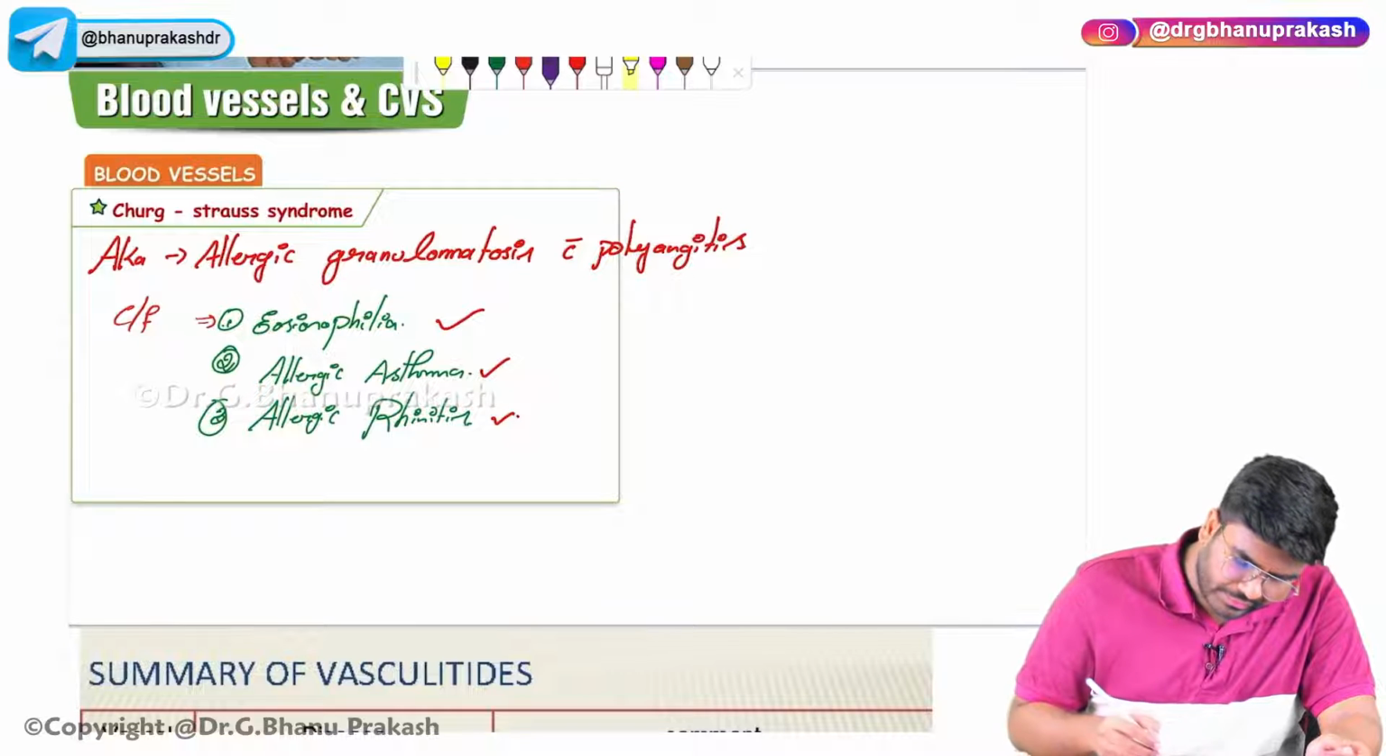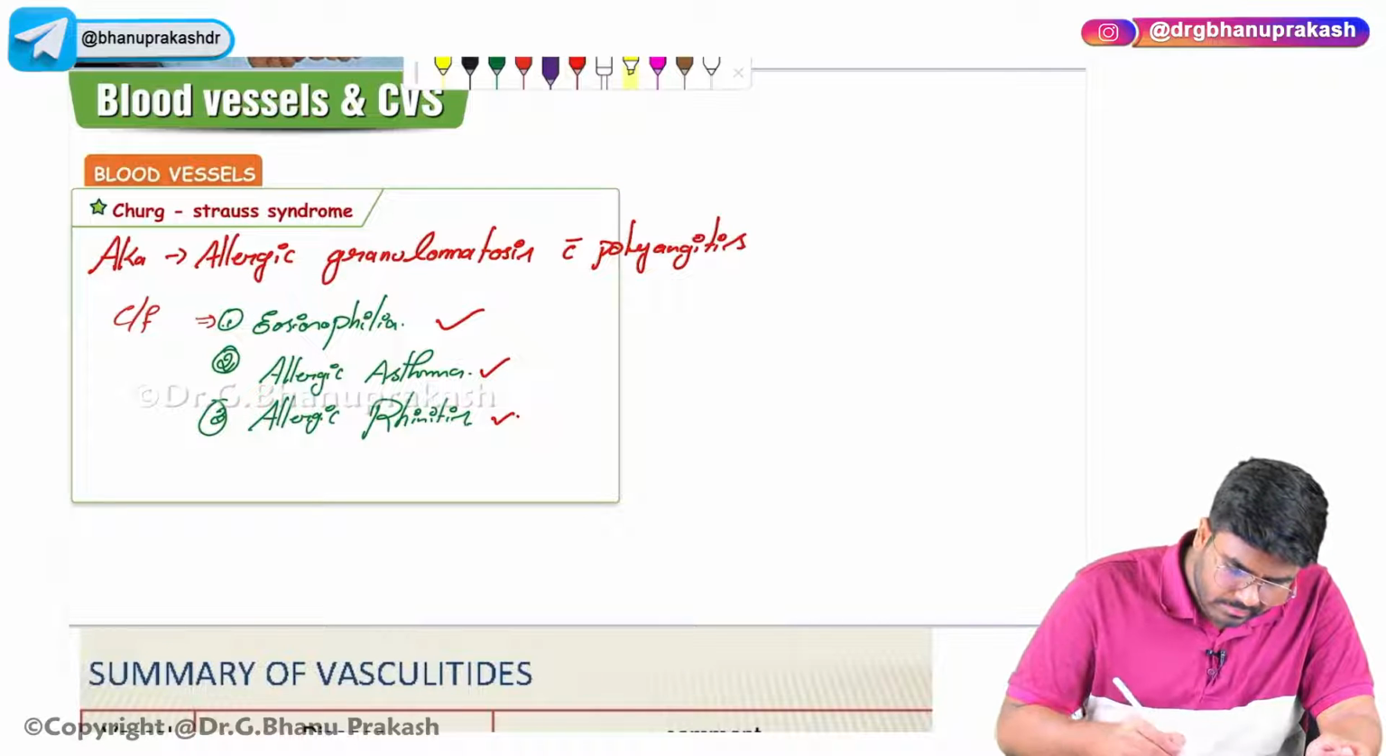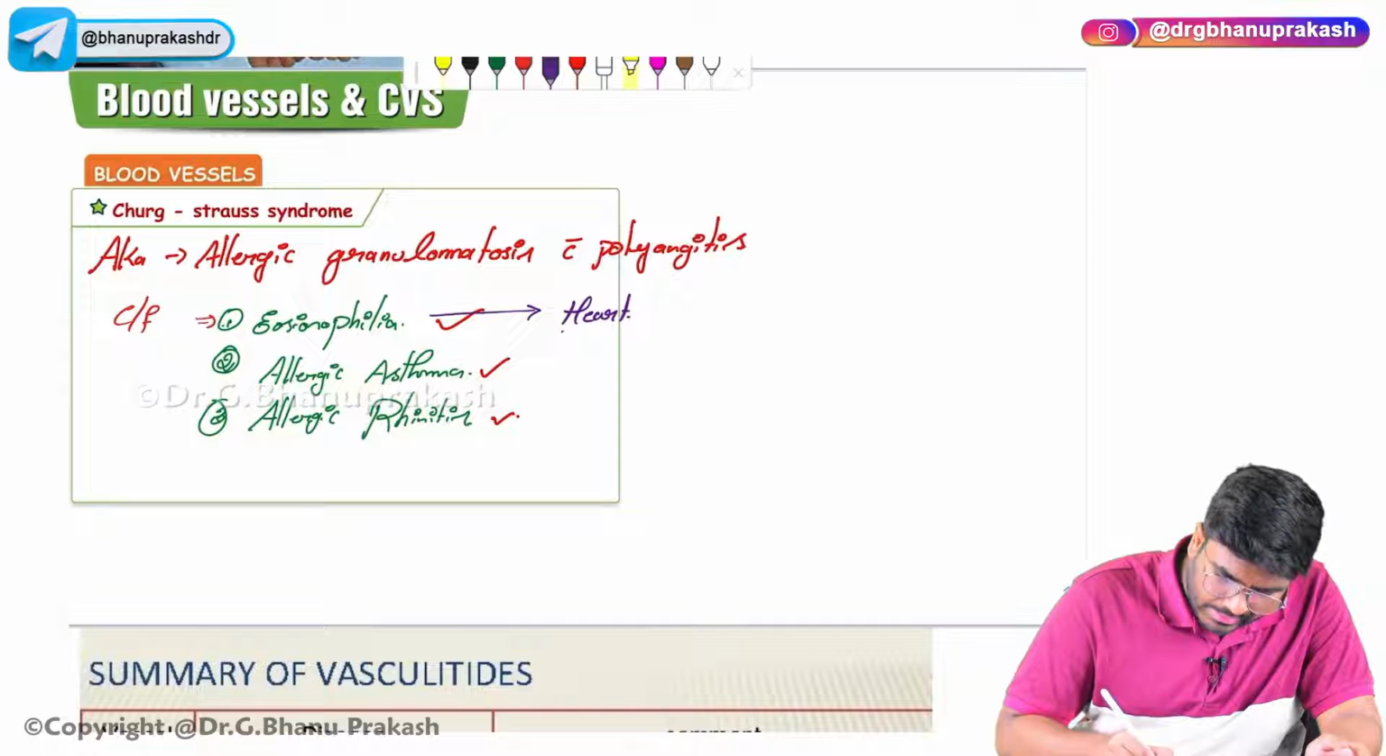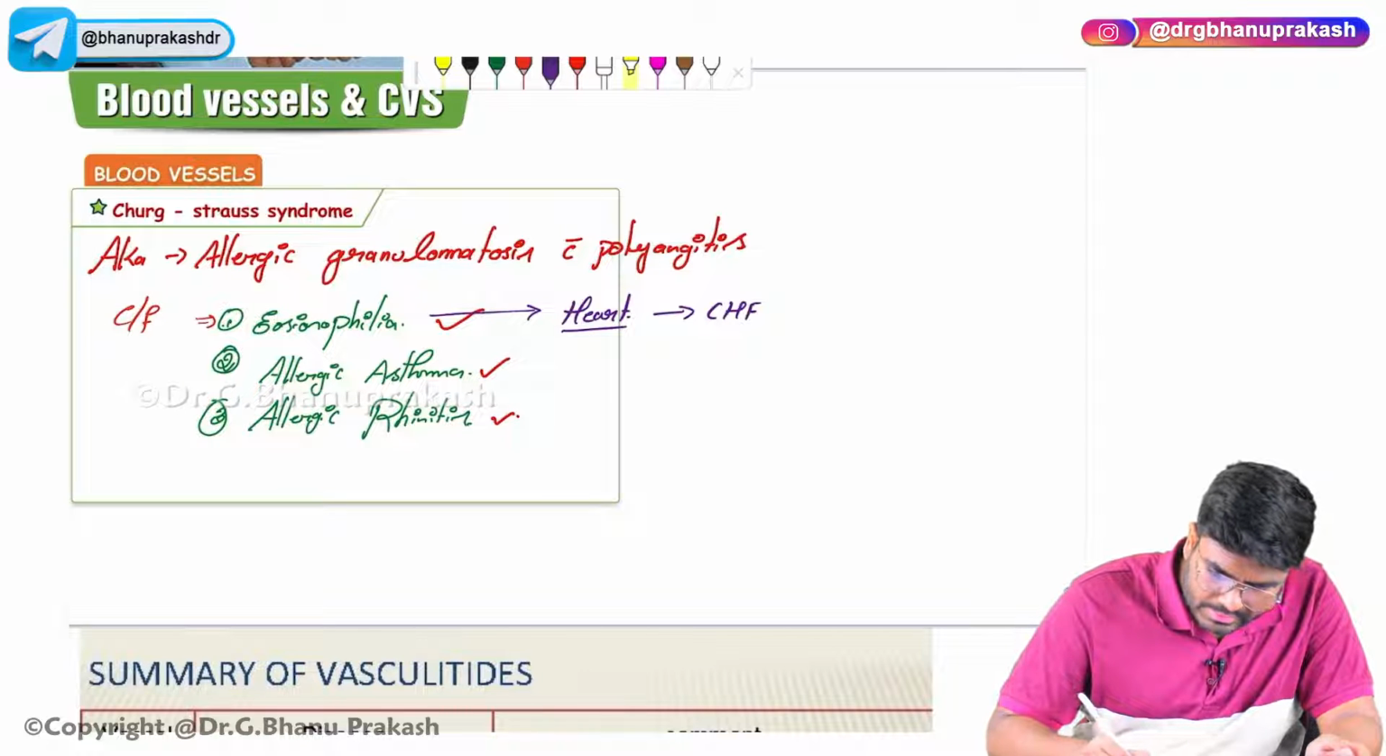These eosinophilic infiltrates are also going to infiltrate into the heart, and that leads to congestive heart failure. That's the most common cause of death.